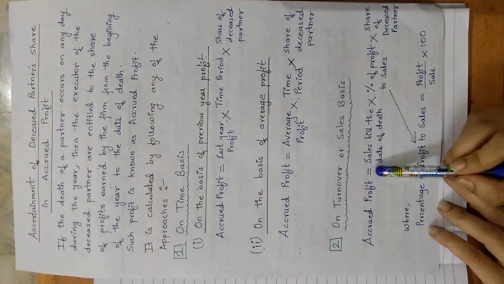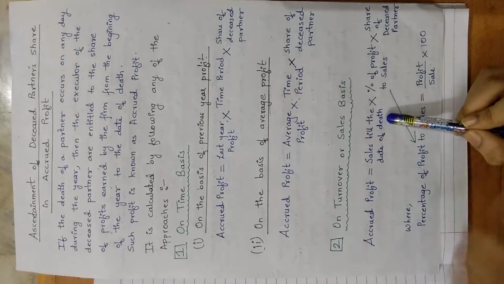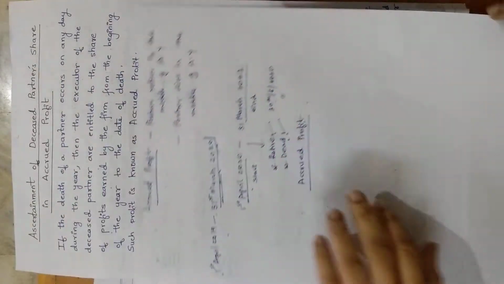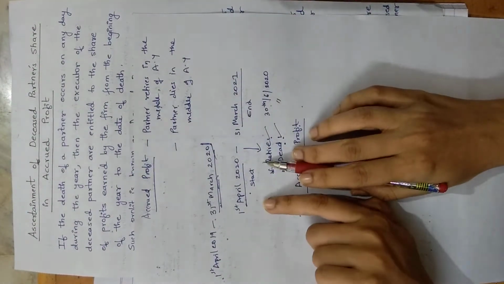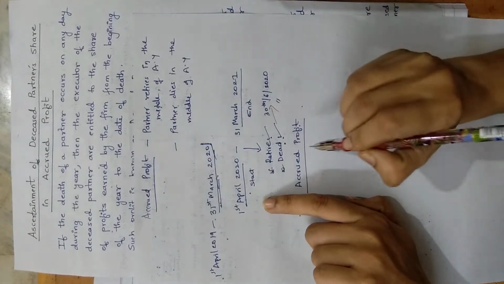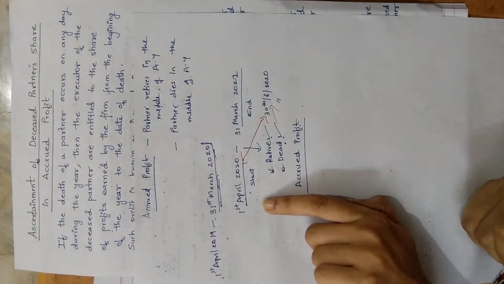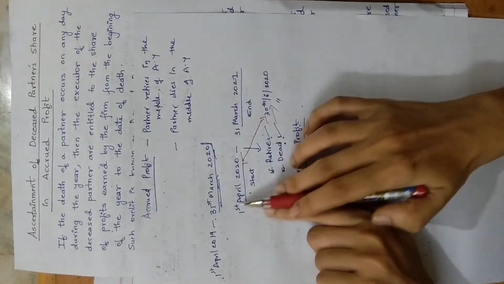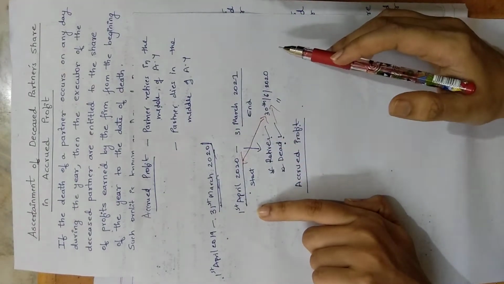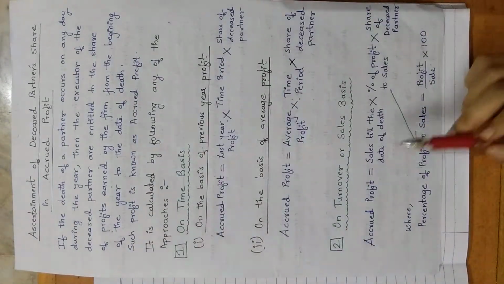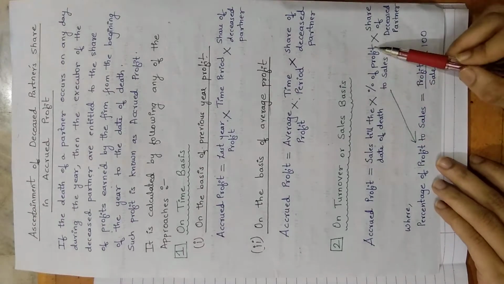Accrued profit is equal to sales till the date of death. How much sales happened till the date of death, meaning this you have to take. If this accounting year was going on, the partner is dead, let's say on this date. So from this date till this date, what is the amount of goods that the business has sold in this period from 1st April 2020 till 30th June 2020? That is called as sales till the date of death, multiplied by percentage of profit to sales.